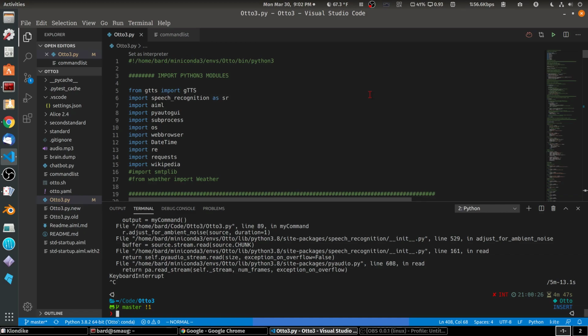And as long as the mouse is pointing at the right location, it's going to do what I need it to do.